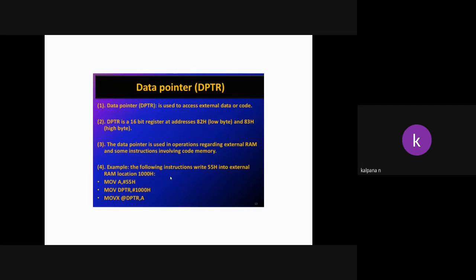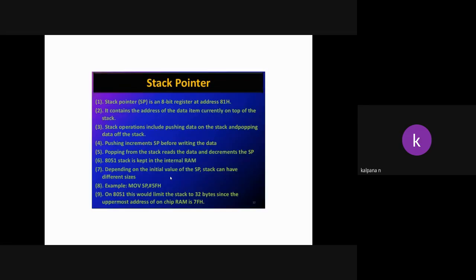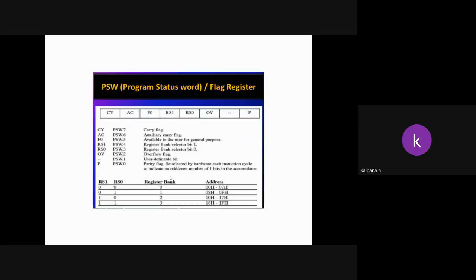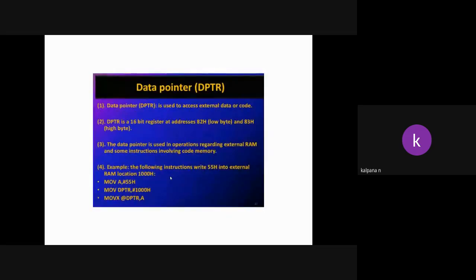Next, the data pointer. The data pointer is a 16-bit register. Stack pointer is 8-bit, program status word is 8-bit, B register is also 8-bit, but the data pointer is a 16-bit register, used to access external data or code.